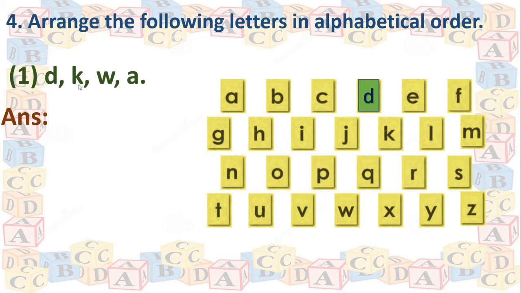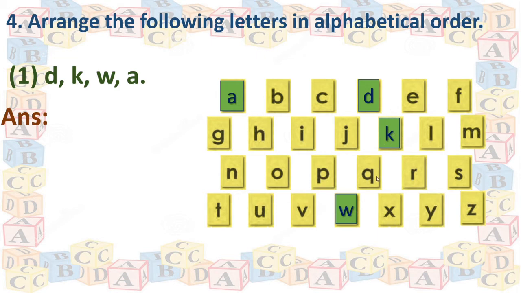Then we need K. See, this is K. Then W. Yes, here it is. Then A. Where is A? First place. Right? Okay. Now here we have written all these letters. They are given, that is A, D, K and W.